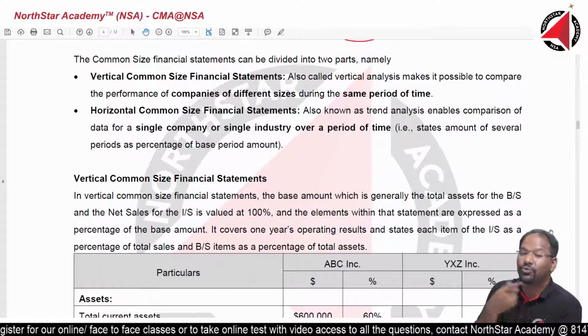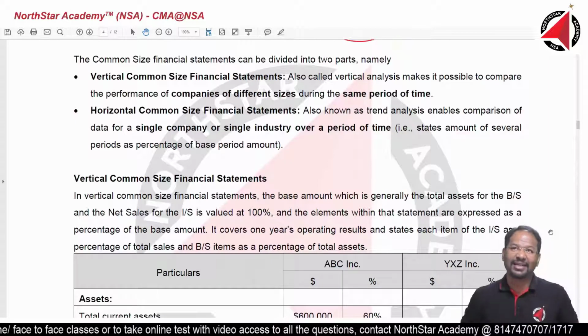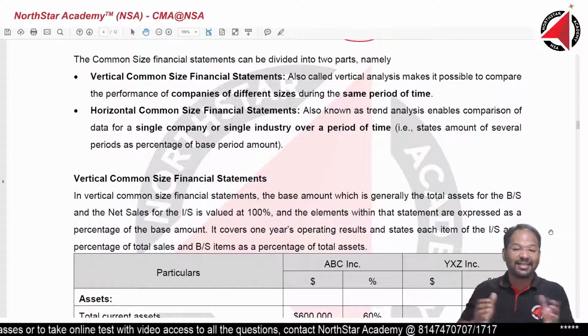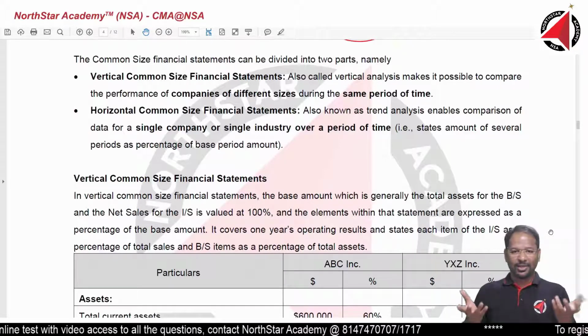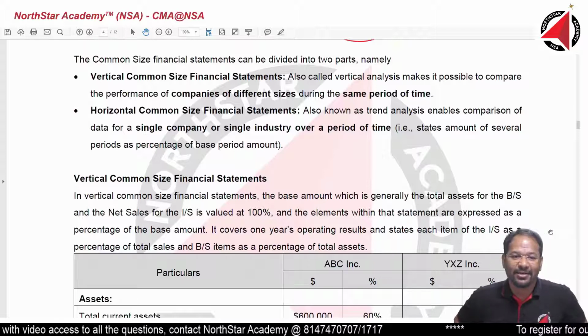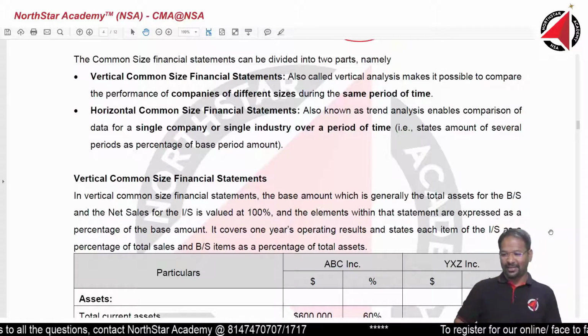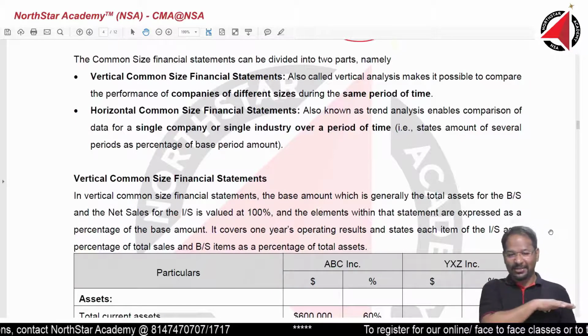Before I go into vertical and horizontal, first I want to ask you, what is vertical? Like this or like this? Sir, how will I answer? Vertical, right? For horizontal or vertical, write whatever you think it is.